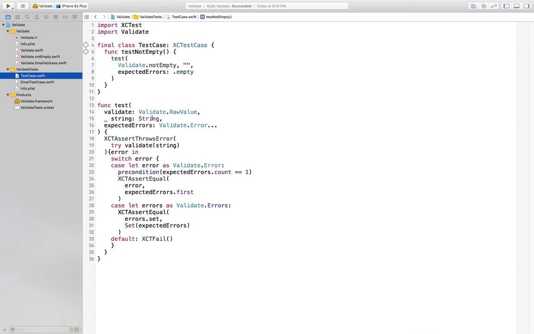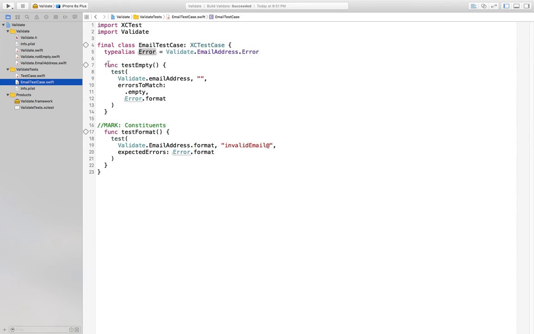Now I'll update the test function to handle multiple errors. The new important case is in the case where we get validate errors, we'll make sure that its set is equal to a set that's made out of the array that we get from this variadic parameter of errors. And we also have to make sure that when we do get one error back, that we actually expected one error with the precondition. We do that. And then we'll just make sure that the error that we got back is equal to the first of our expected errors. This will be the only error that we expected.